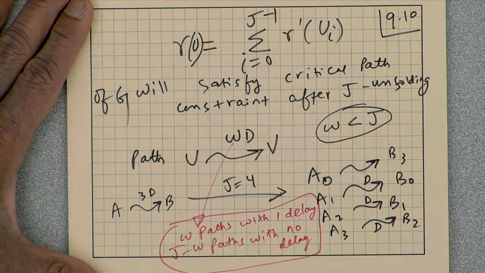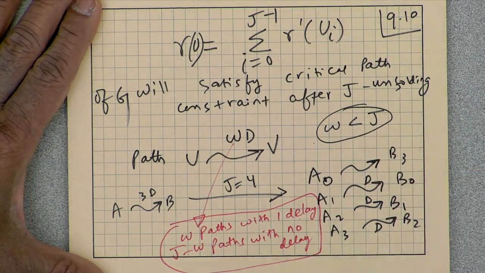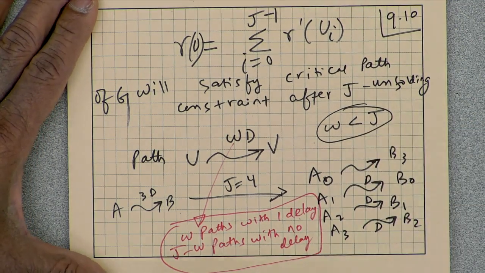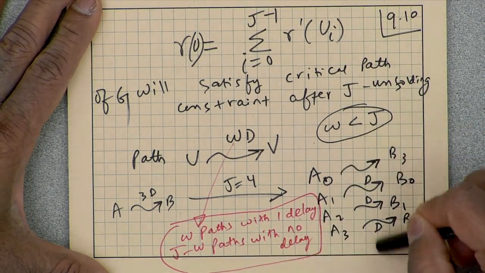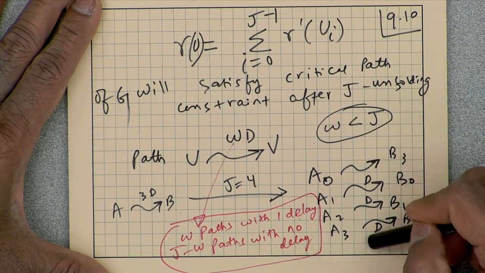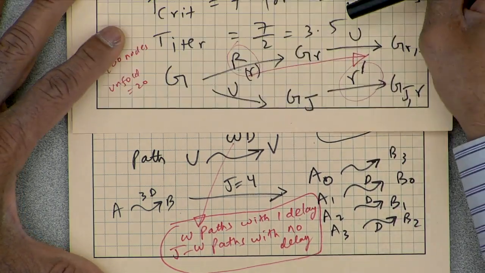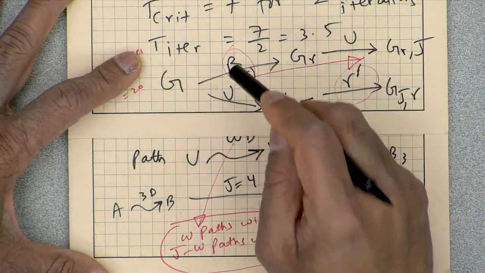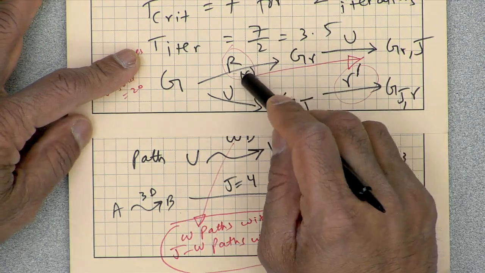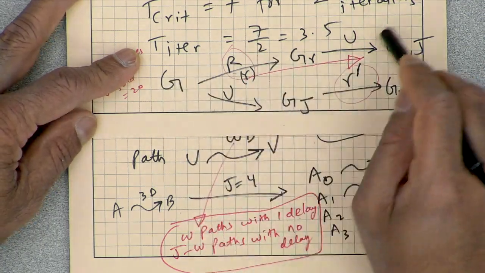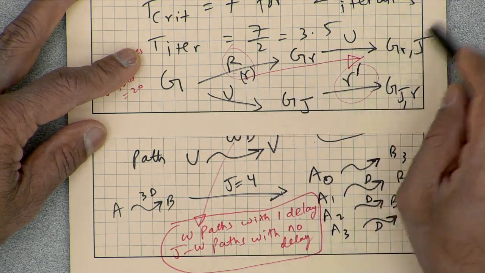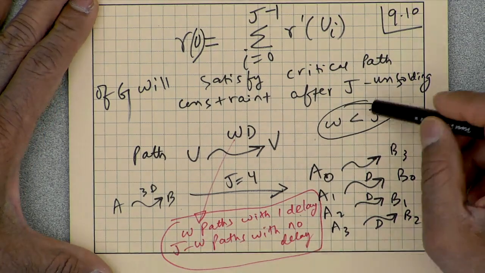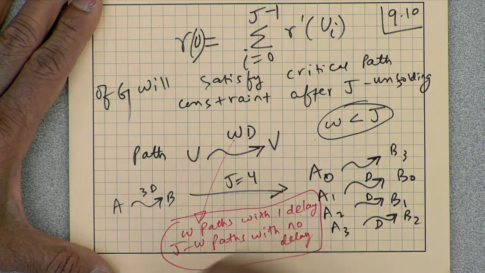Okay. So how do you guarantee that no new critical path will form? Suppose I want to guarantee no new critical path will form after unfolding. Remember, we are trying to solve the critical path problem without unfolding. I need to find r variables such that the critical path constraint is met after unfolding. So what do I need to do to guarantee that no critical path will form after unfolding?